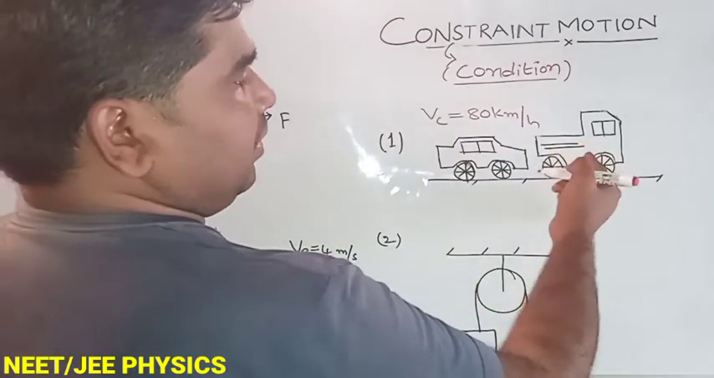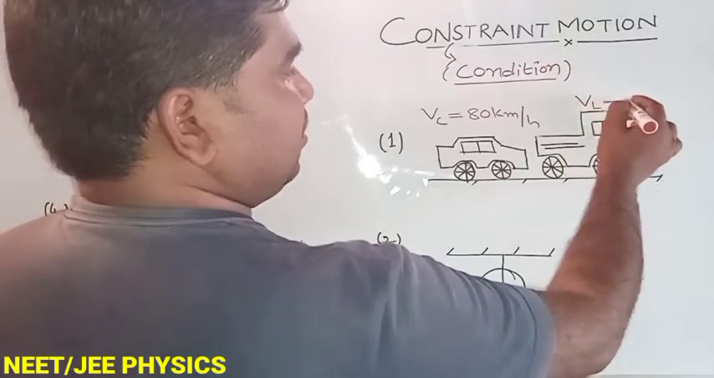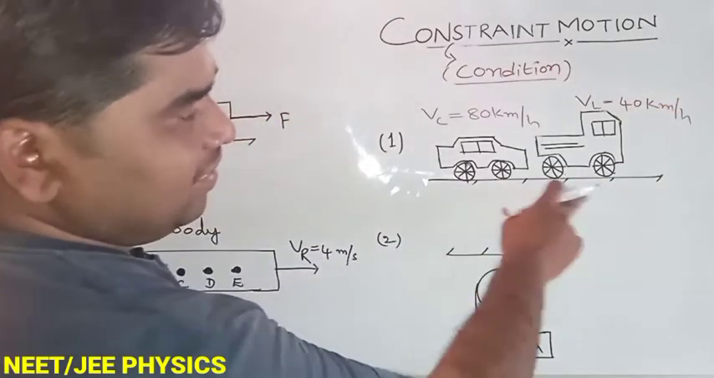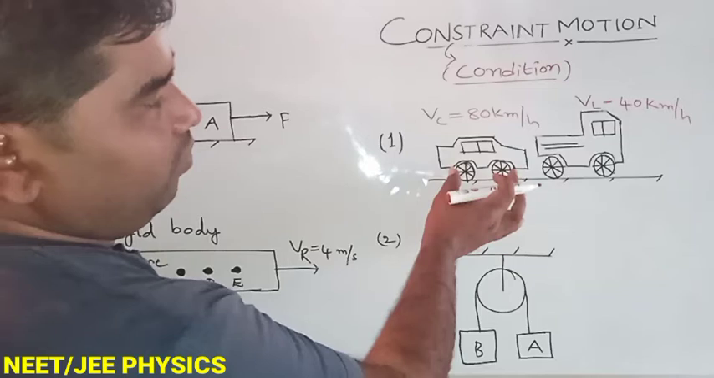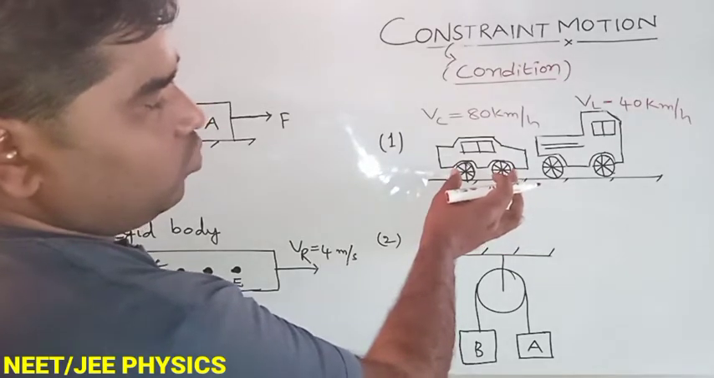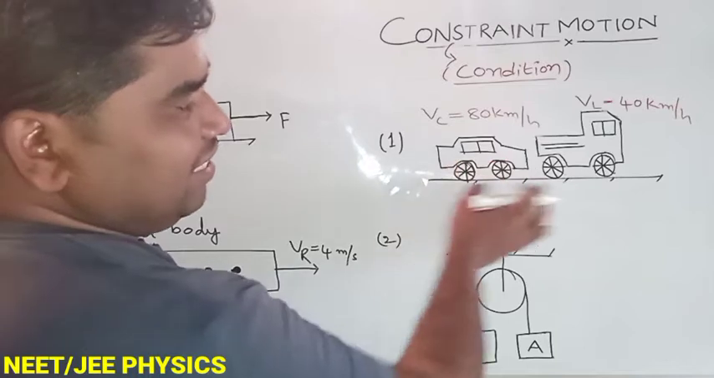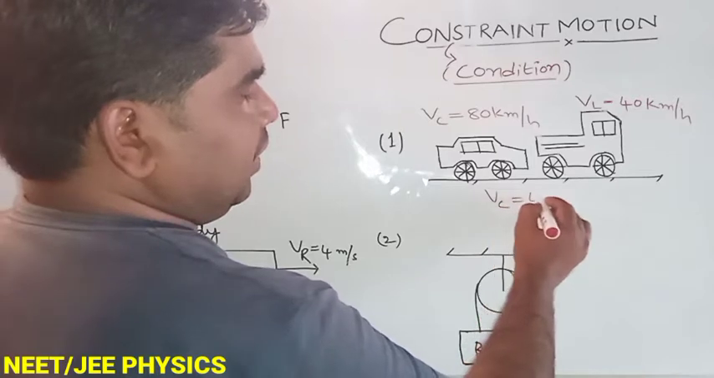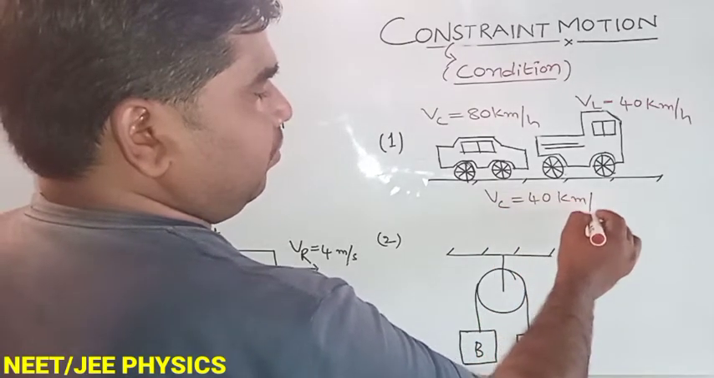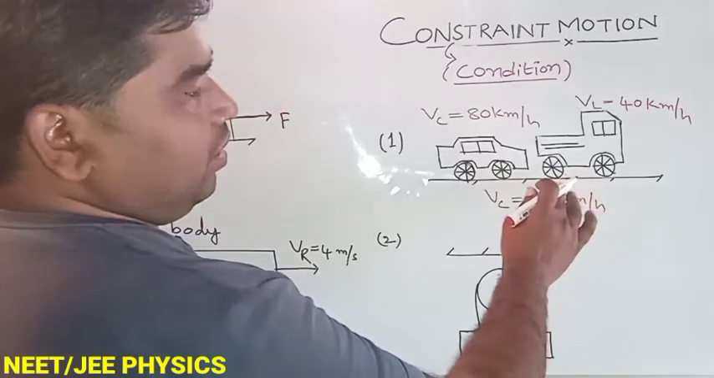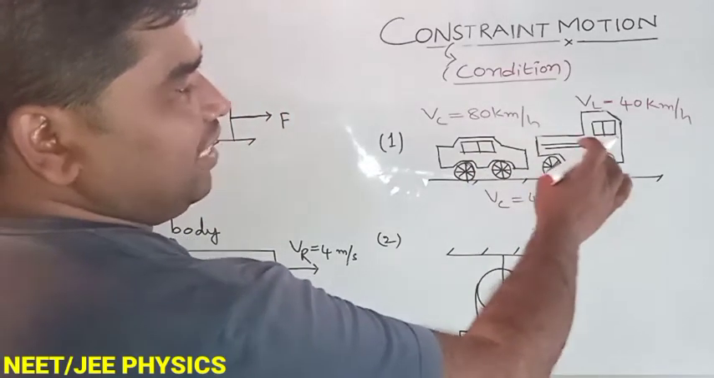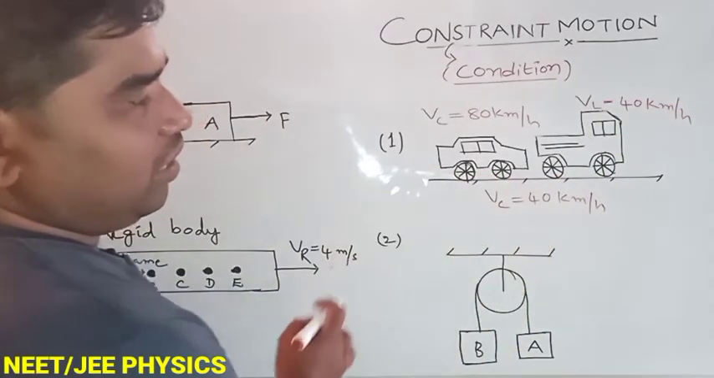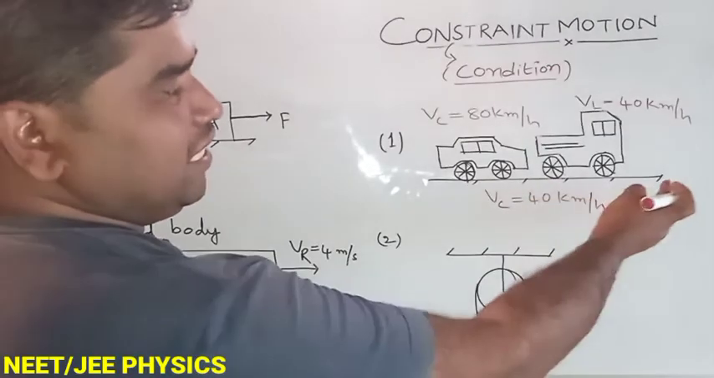And this is the lorry. The velocity of the lorry is assumed as 40 km per hour. Then this is a single way. Then what will happen? The car velocity should be restricted under this single way. This car velocity should be 40 km per hour, because this is a single way, and in front of the car the lorry is at 40 km per hour. That's why the car velocity should be restricted to 40 km per hour under the condition of single way.